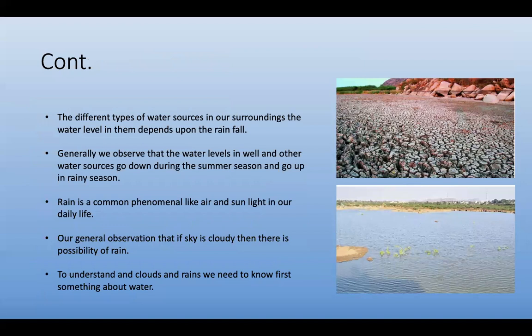The different types of water sources in our surroundings, the water level in them depends upon the rainfall. Generally, we observe that the water level in wells and other water sources goes down during the summer season and goes up in the rainy season. Rain is a common phenomenon like air and sunlight in our daily life. Our general observation is that if the sky is cloudy, then there is a possibility of rain. To understand clouds and rains, we need to first know something about water.